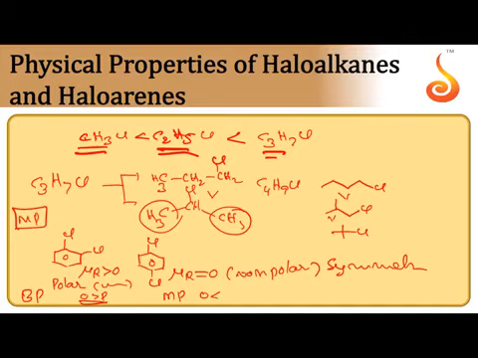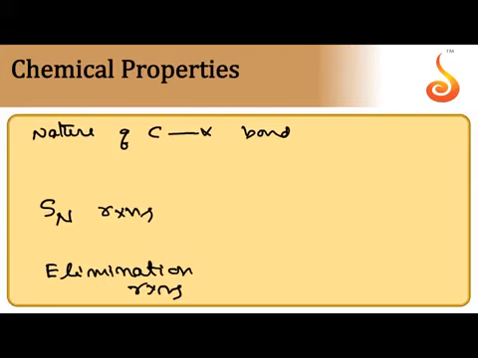Orthodichlorobenzene has lower melting point when compared with para. Coming to the chemical properties of alkyl halides, because of the polarity of the C-X bond, alkyl halides exhibit two types of reactions. One is nucleophilic substitution reactions, other one is elimination reaction.